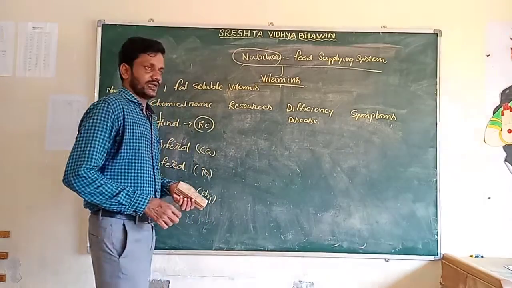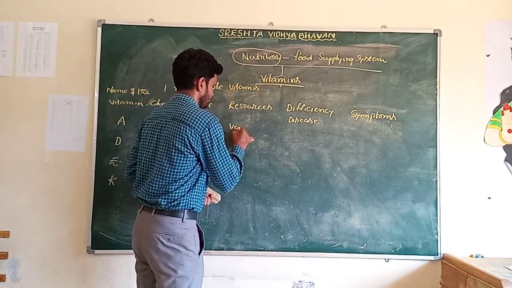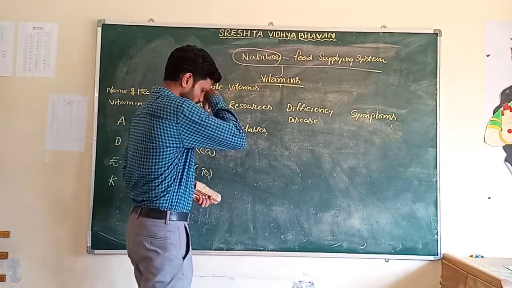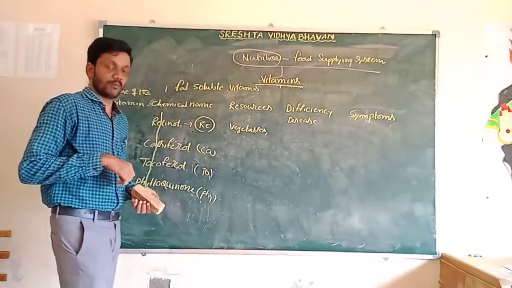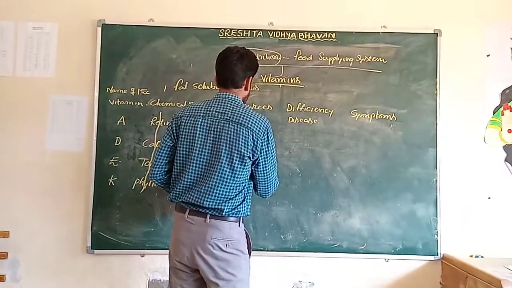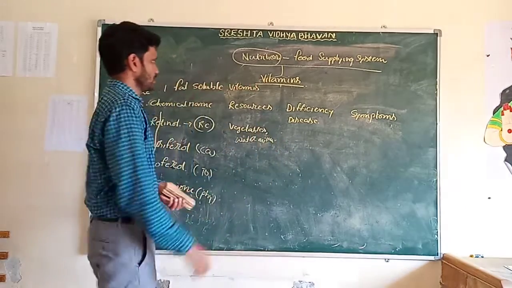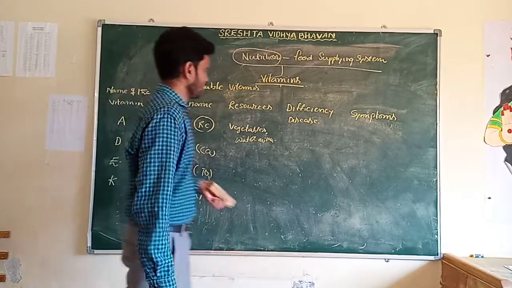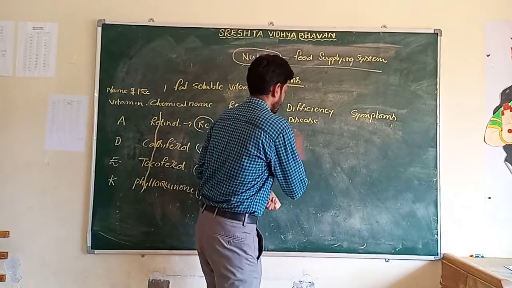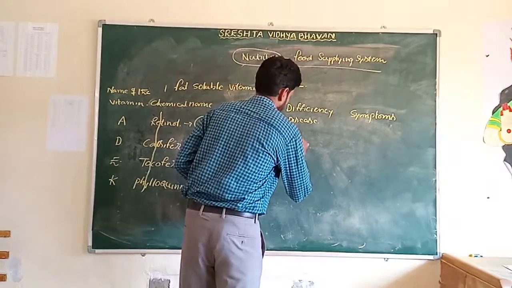The sources of vitamin A are mostly leafy vegetables, pumpkin and watermelon. The deficiency diseases of vitamin A are night blindness and xerophthalmia.